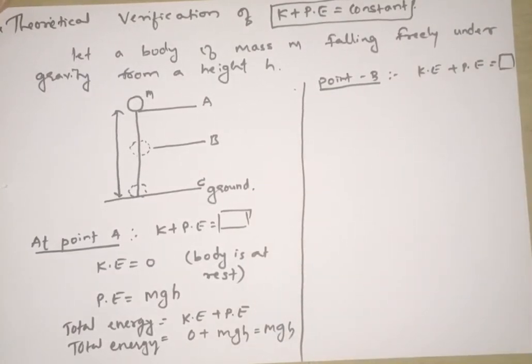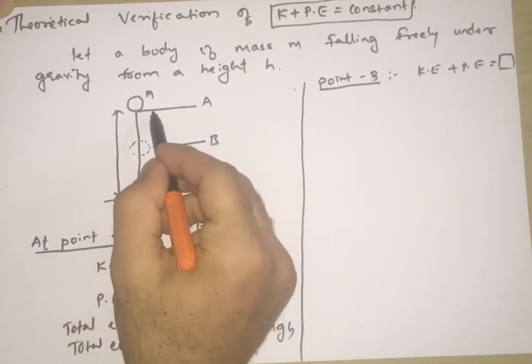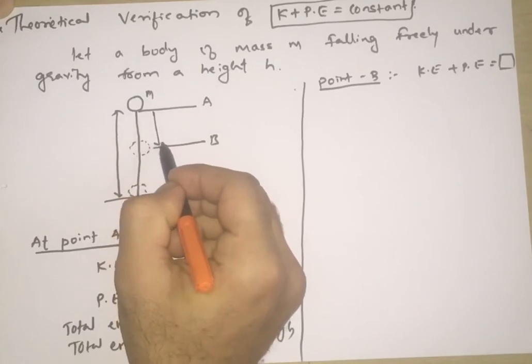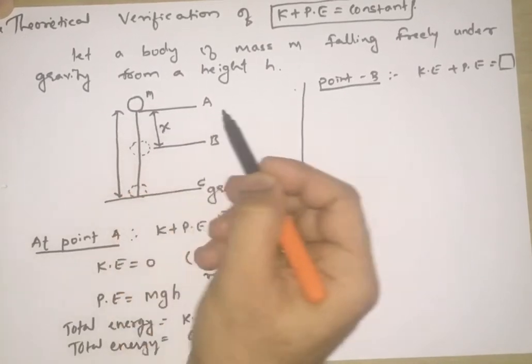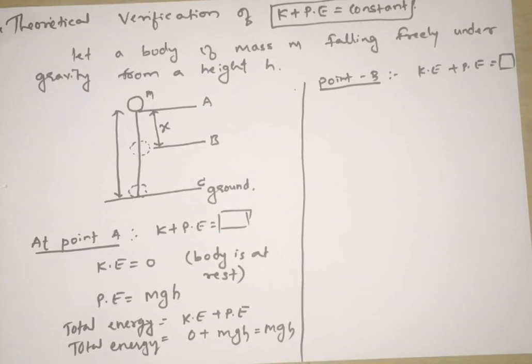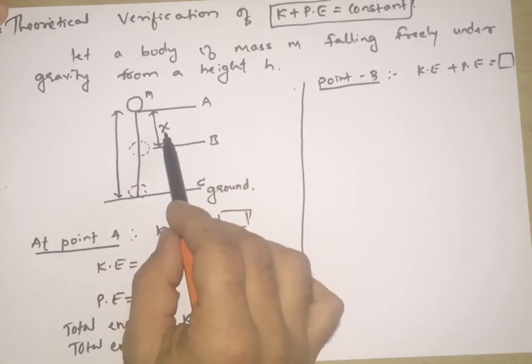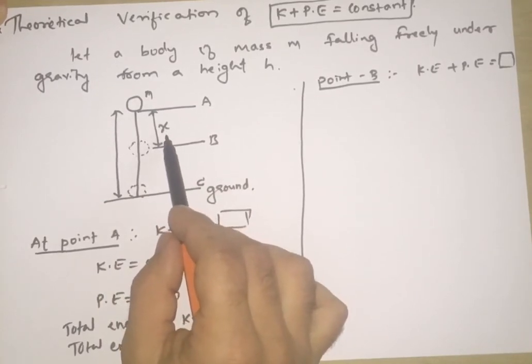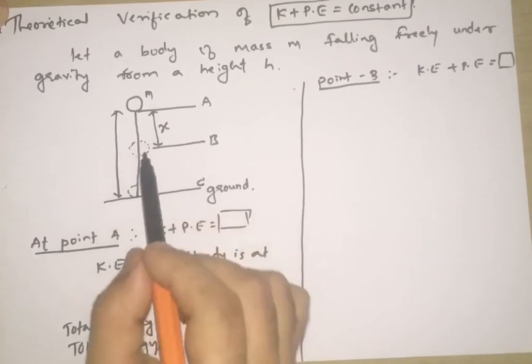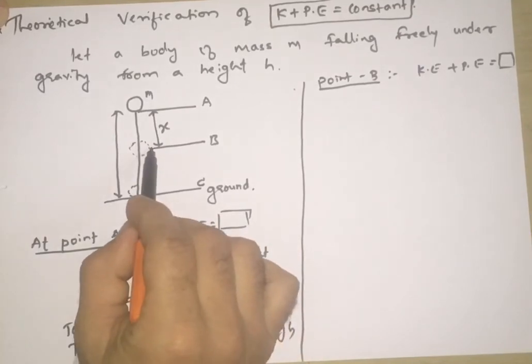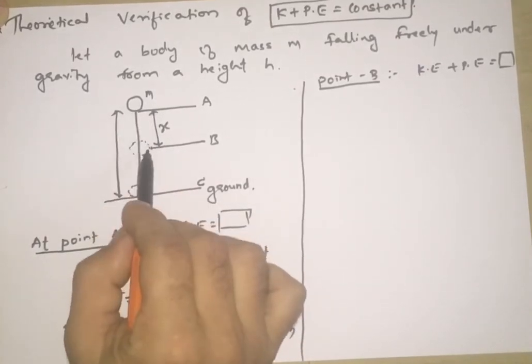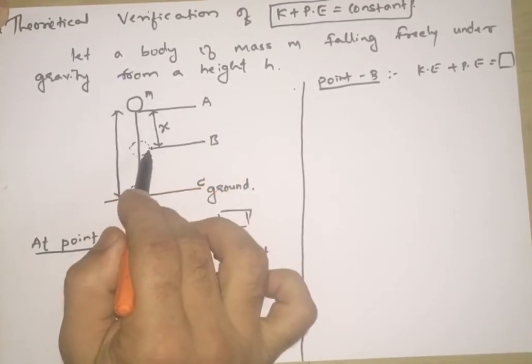Now when the ball is moving towards the earth with respect to gravity, it covers some distance. It is covering some distance here. I'll write it as x. You can take any letter. I will consider this body is moving from A to point B and travels a distance of x meters. Now we must find what happens to the kinetic energy here. As it is traveling, it is not zero because it is in motion. And what happens to the potential energy here?